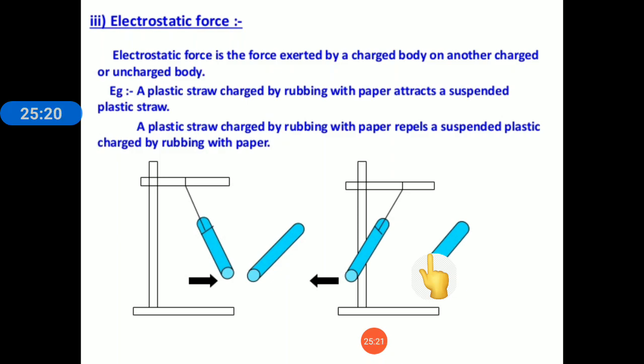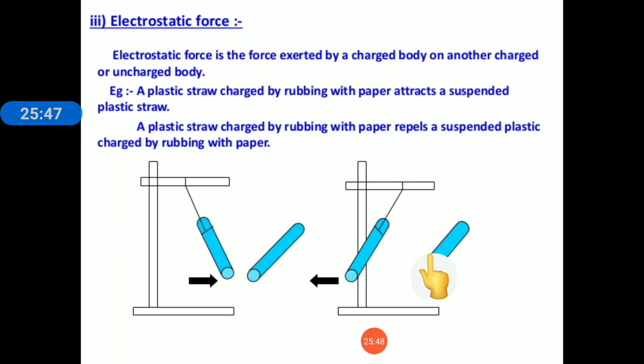Okay, and one more example is given in your book. When you tear some tiny pieces of paper and you comb your hair, and then you bring this charged comb close to the tiny pieces of paper, what will happen? The bits of paper will be attracted towards the comb. Okay, so this is due to the charged comb.